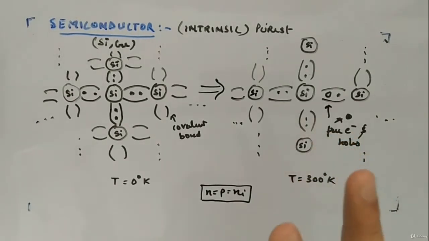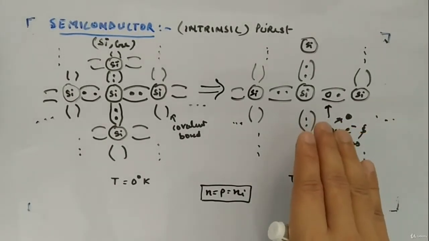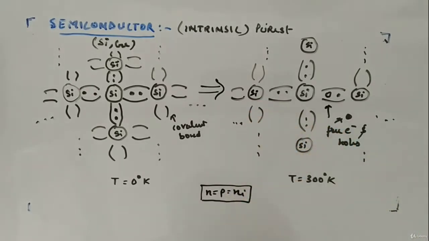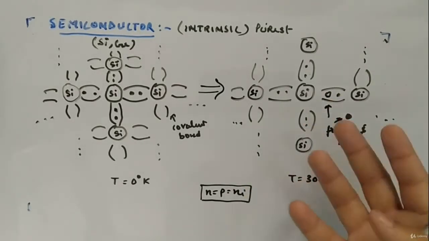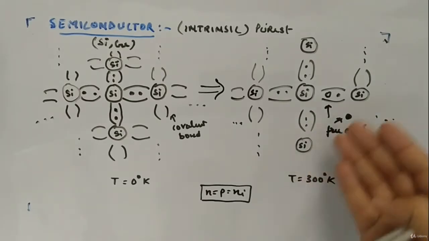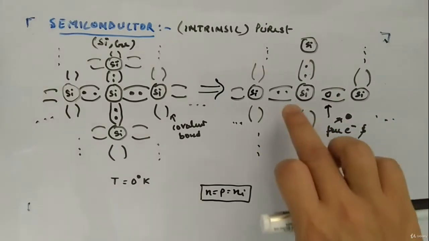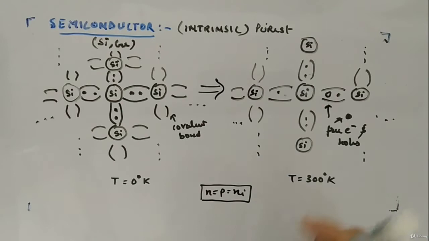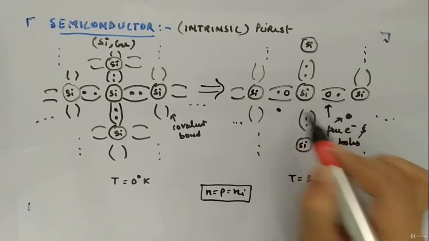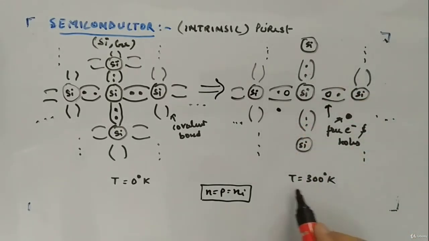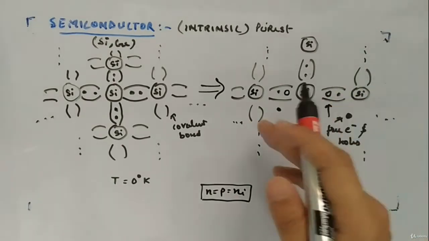The number of holes and electrons will be equal because a covalent bond breaks and generates an equal number of holes and electrons. So you can see here an equal number of holes and electrons will be generated. Likewise, more electron and hole pairs are generated. Let's say here also, one hole, one electron has been generated. Just giving you a scenario. It will be generated in a huge amount. Once you apply more temperature, you will get an equal number of holes and electrons.